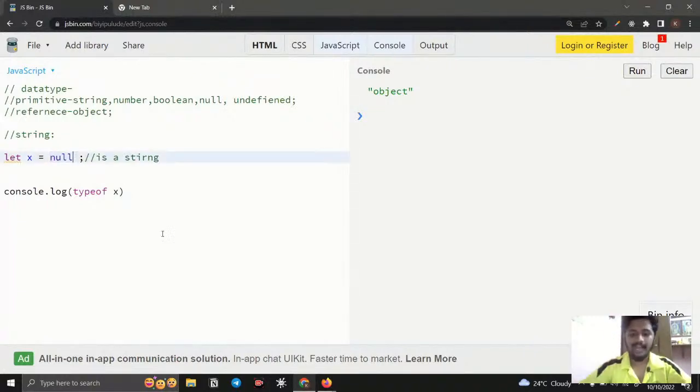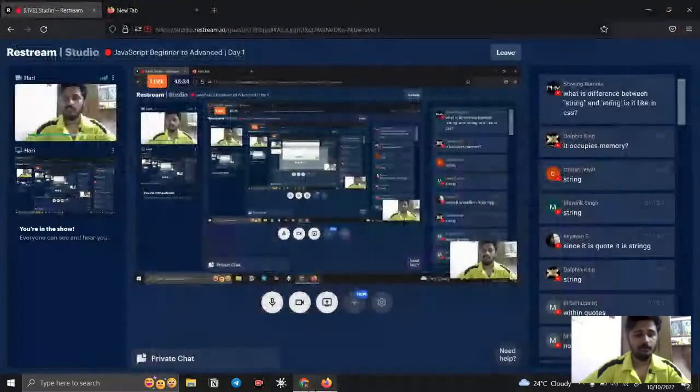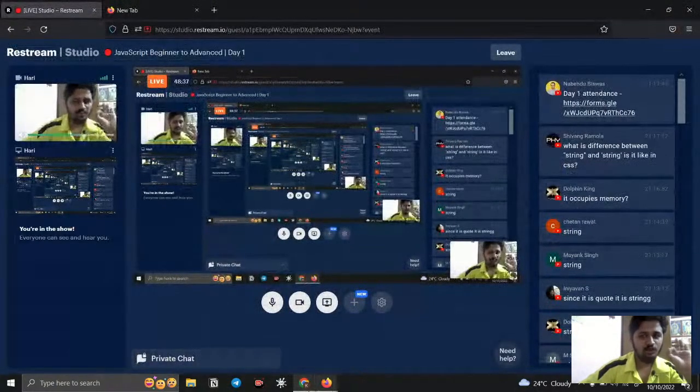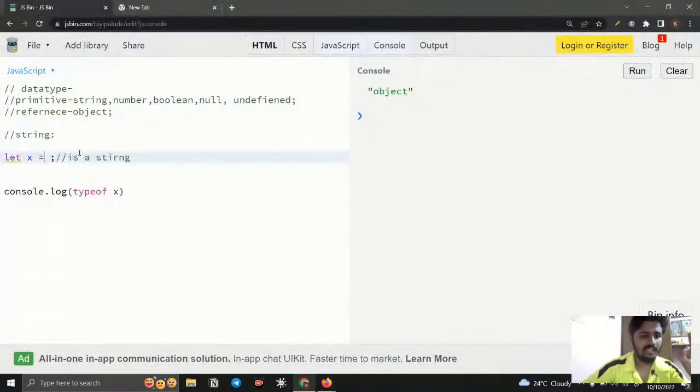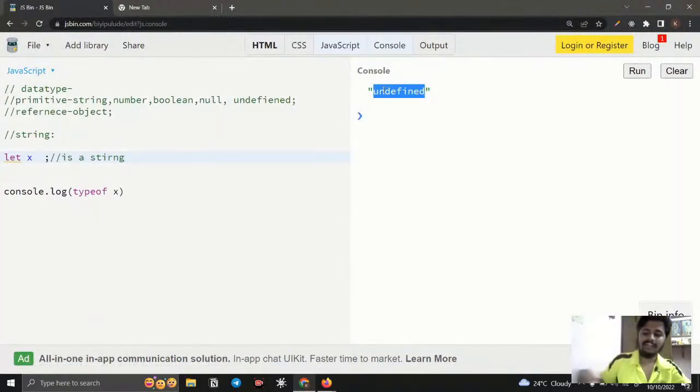Here comes another thing. I think the Dolphin King asked a good question. If it has no memory, for example, it doesn't store anything and only the variable is declared, like a variable with no value, then it is going to be undefined. What does undefined mean?